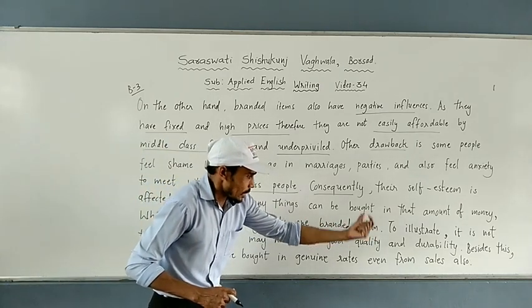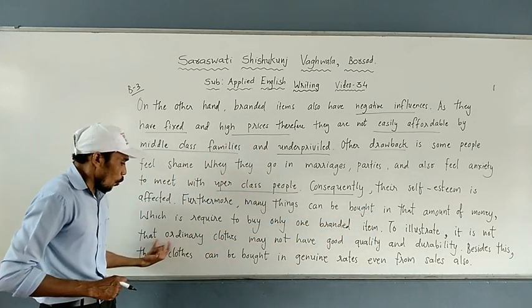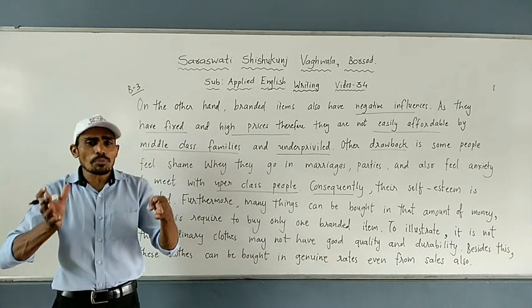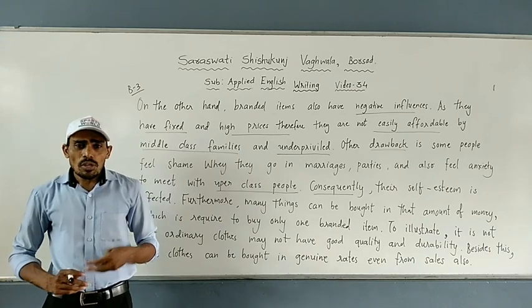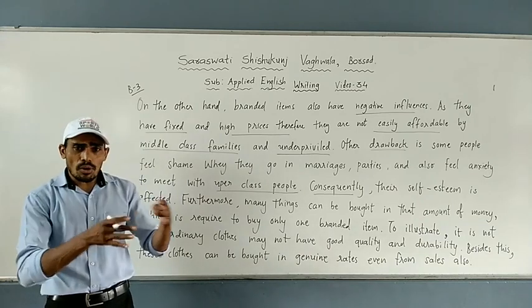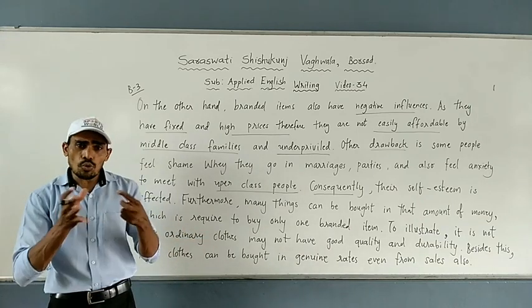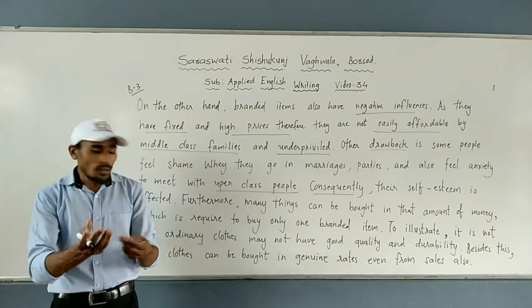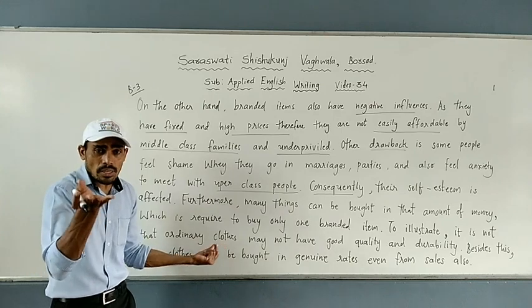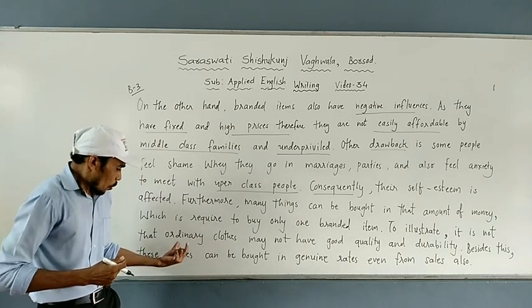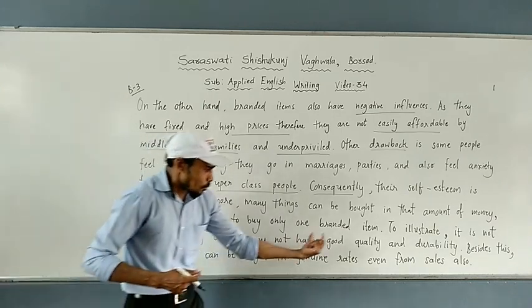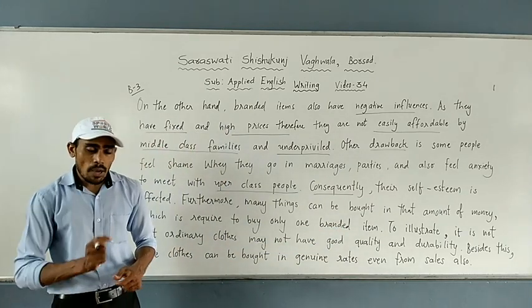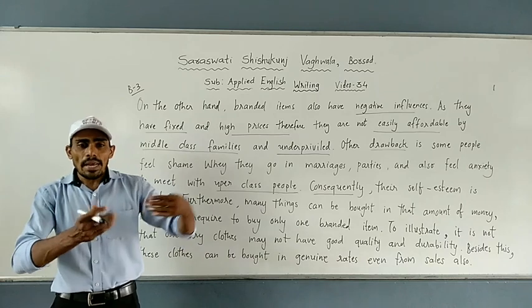To illustrate, it is not that ordinary clothes may not have good quality. That is a misconception that people have. Ordinary things are not good quality? No, there are also some qualities that you get, some things really very good in quality. Ordinary clothes may not have good quality and durability? No, that is the misconception that people have. It also has good quality and durability.